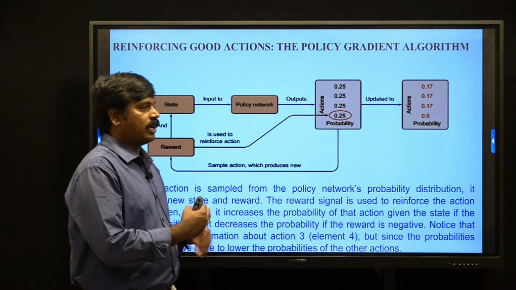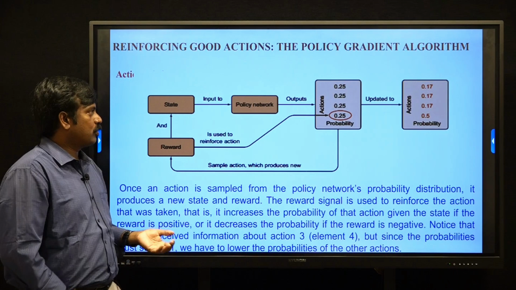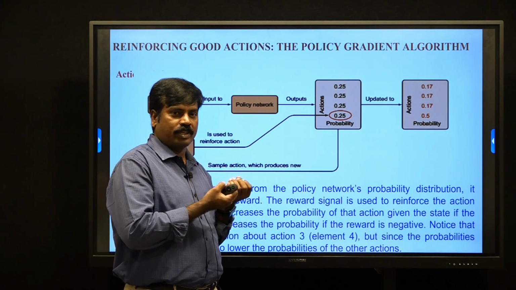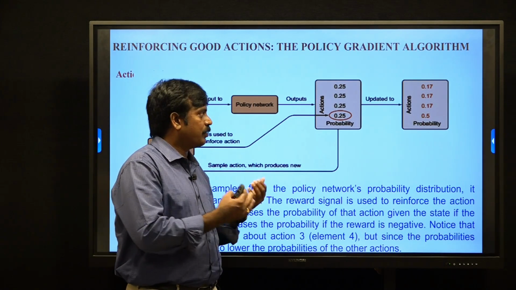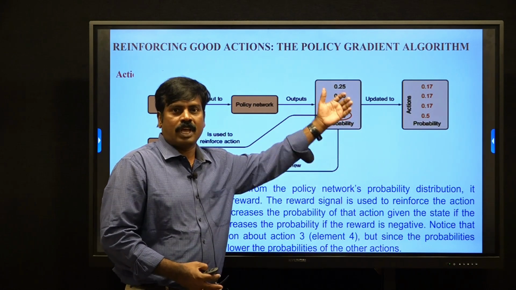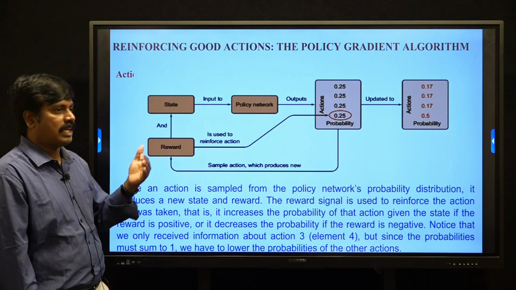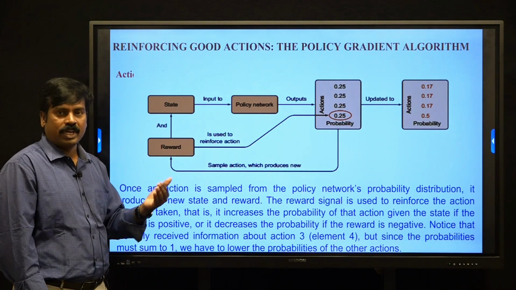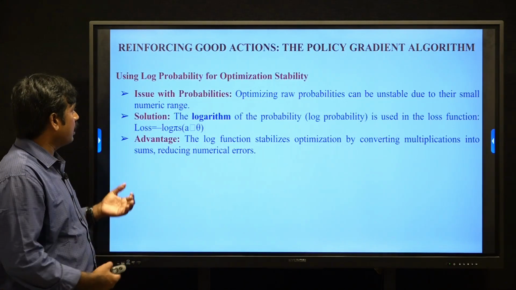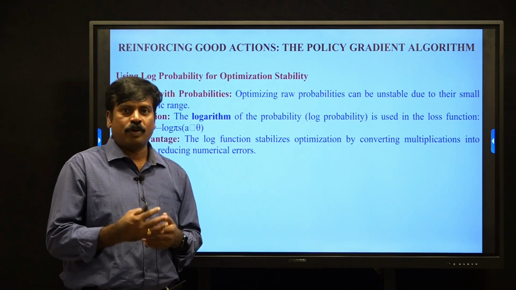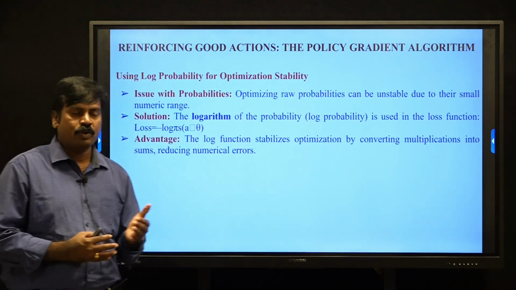So this is reinforcing good actions. We get the positive reward based on the last action, and we update the probability distribution of the actions. So this is reinforcing a good action based on the samples selected and the rewards received. Here the probability distribution values are between 0 and 1.